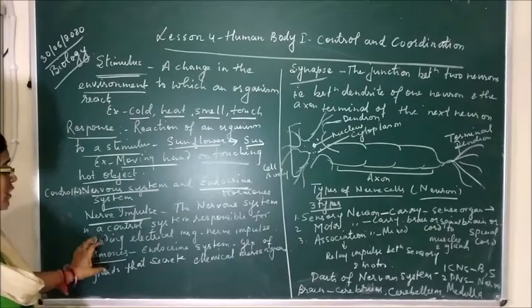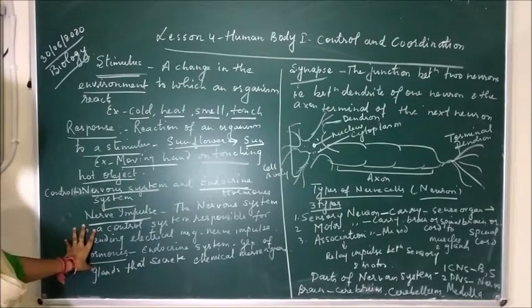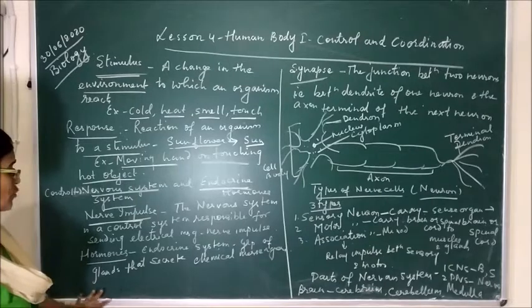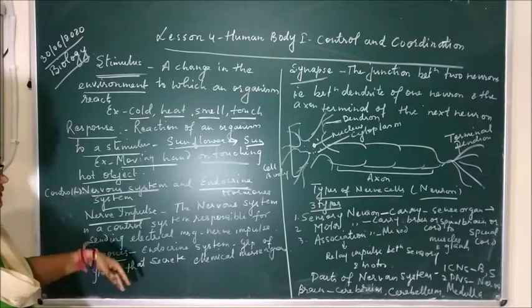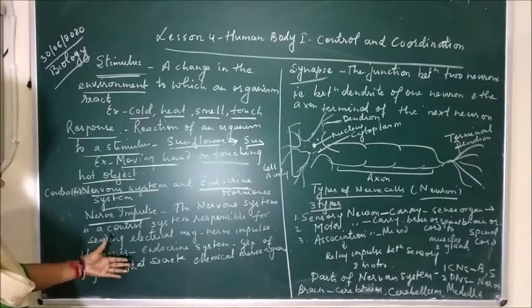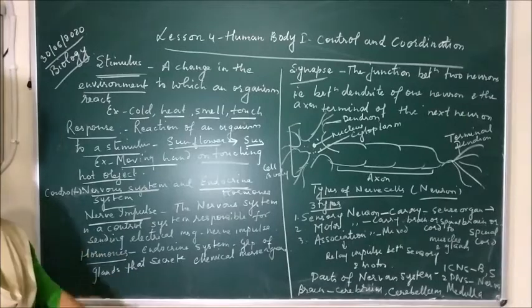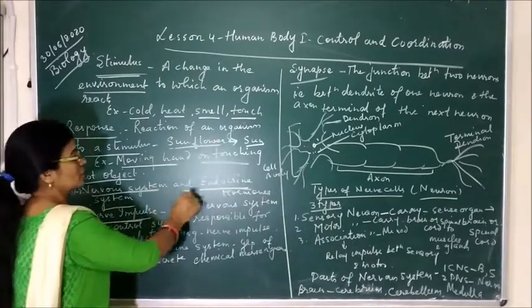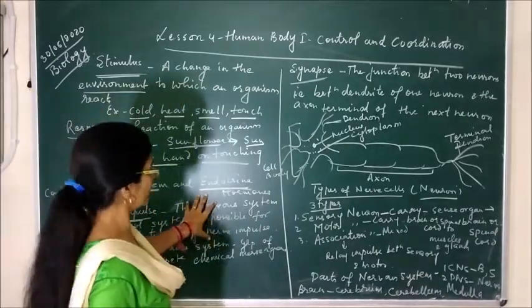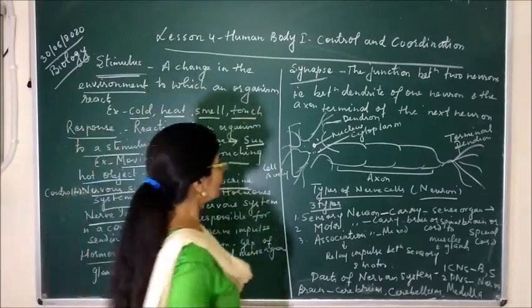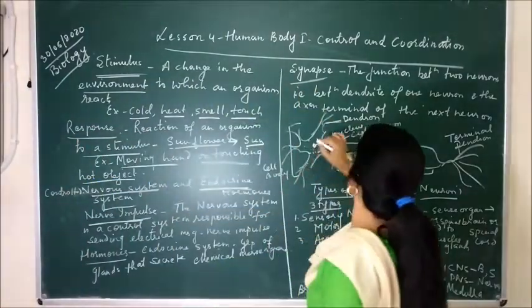And hormone, I have already told you, these are the chemical substances which are secreted in the endocrine glands, and these endocrine glands, they secrete the hormones, and these hormones help in control and coordination of different activities of the body.